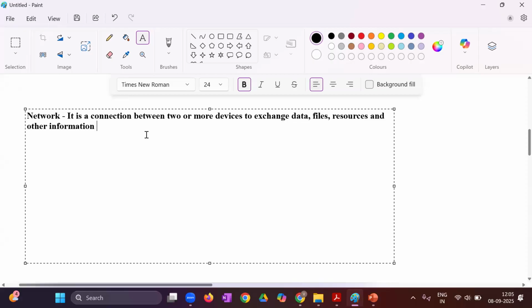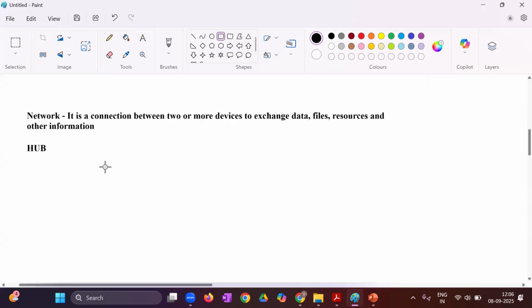So the term is telling you that here we have connectivity with the devices. So first we need to understand what devices we can use in the network to have connectivity or information exchange between them, right? So the first device we take here is called a hub. For example, if you have taken a hub device and then two PCs.